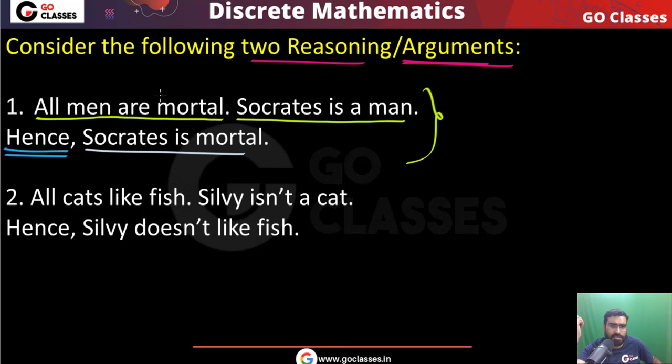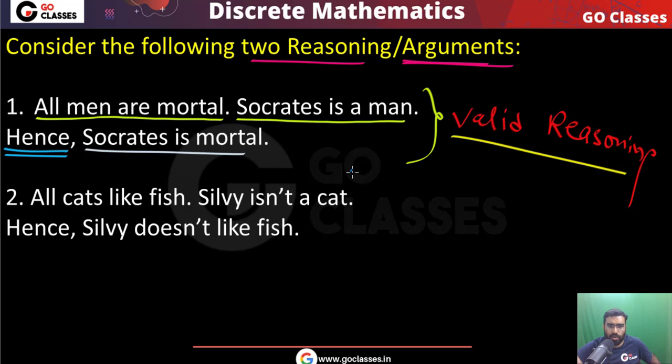Please read it carefully: every man is mortal, Socrates is a man, so Socrates is mortal. Yes, that's correct. So this is a valid argument, a valid reasoning.